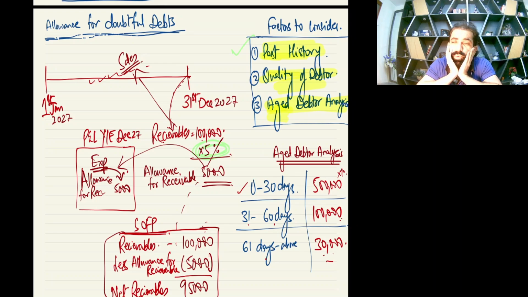So we booked that credit risk which is already there in our books in the P&L as well as in the SOFP, using the prudence concept.